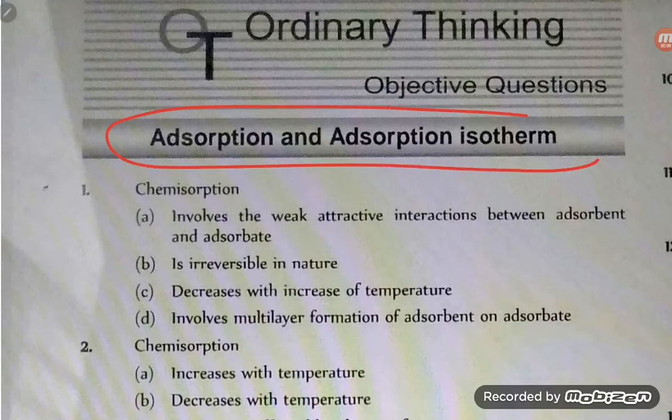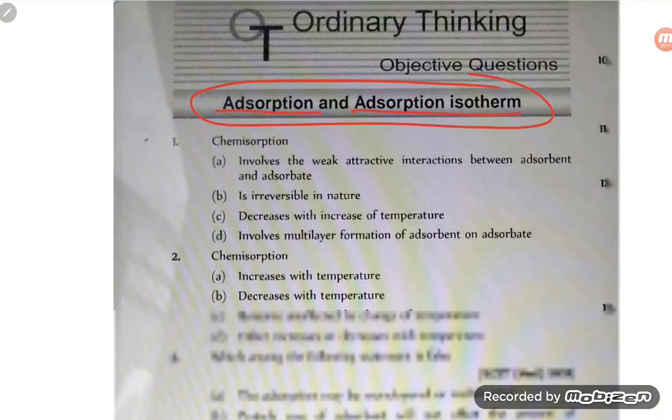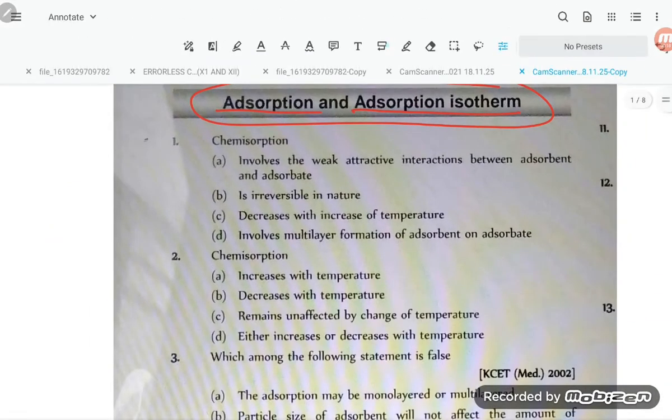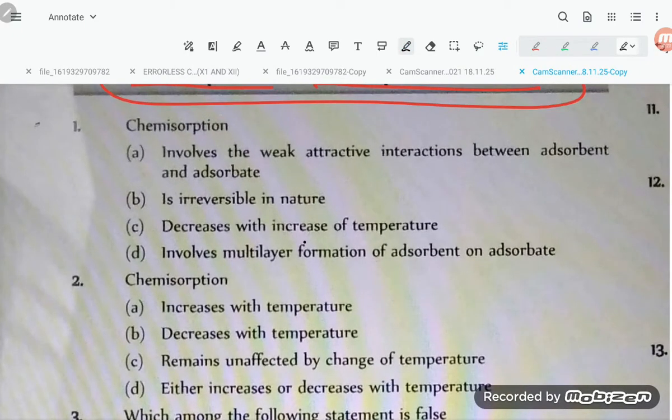That chapter is surface chemistry, and the topics which we are going to cover are adsorption and adsorption isotherm. These are the two topics I have selected. On the basis of this, we are going to solve all the problems. Let us go through the questions one by one, students.